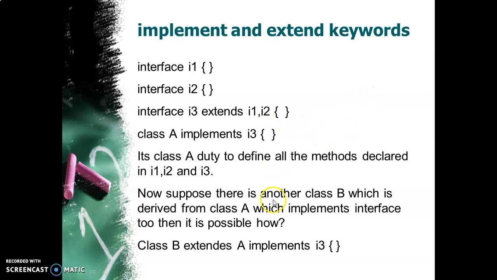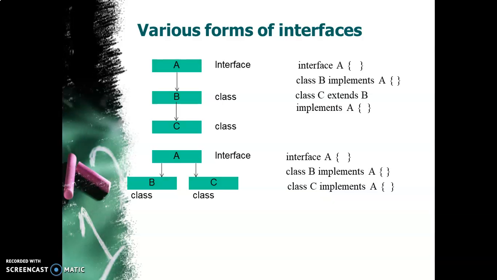Now suppose there is another class B which wants to extend A, but A implements I3. Is that possible? Yes, it is possible. So how do I write it? I say class B extends A, and A in turn implements I3. So inheritance and implementation of an interface, both are possible here. If you are not getting what I am saying, we will do an example so that you understand it more clearly. These are different forms of interfaces, so I'll explain one of them.